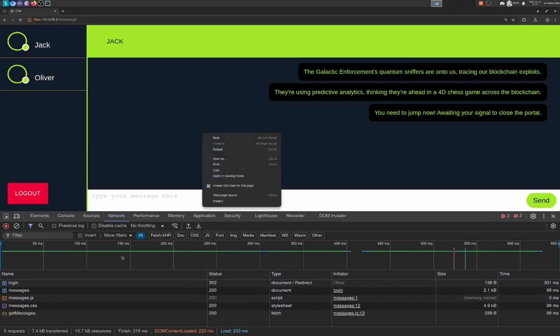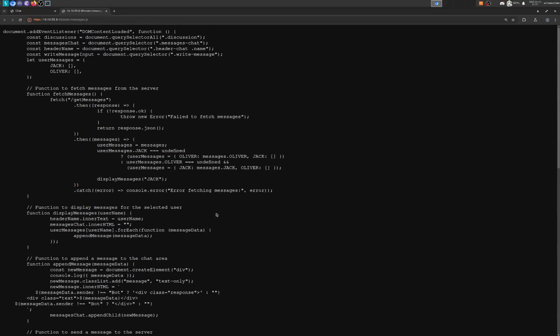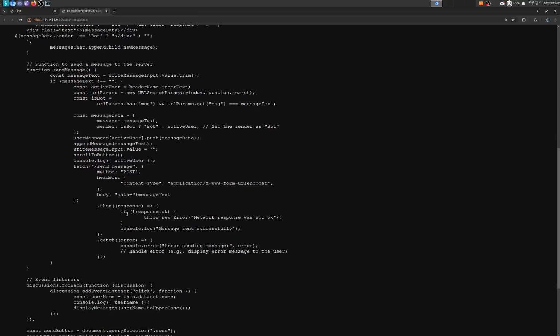You could have looked at the JavaScript, which we can just pull up right here. You can scroll through all of this. Basically, it just receives messages and prints them out to the screen, and there's a bot that will do that. You can't use cross-site scripting at all. It'll just block it out. And yeah, basically the goal here is, right here.